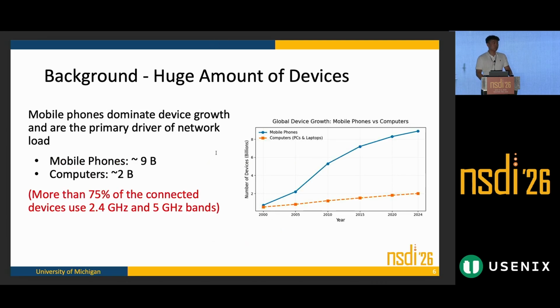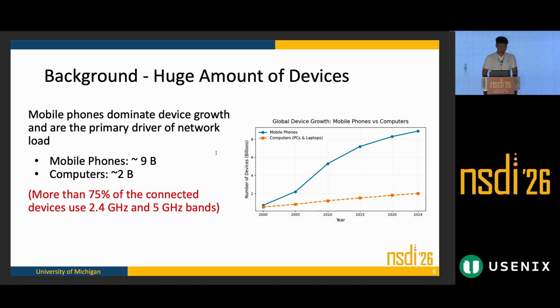So this is a very classic problem. Researchers and industry experts have been doing research to improve connectivity and network speed for the past two decades, maybe. But why we're still interested in this problem in 2026 is because we're experiencing a huge amount of devices, and we can see a very fast growing pattern in the past two decades.